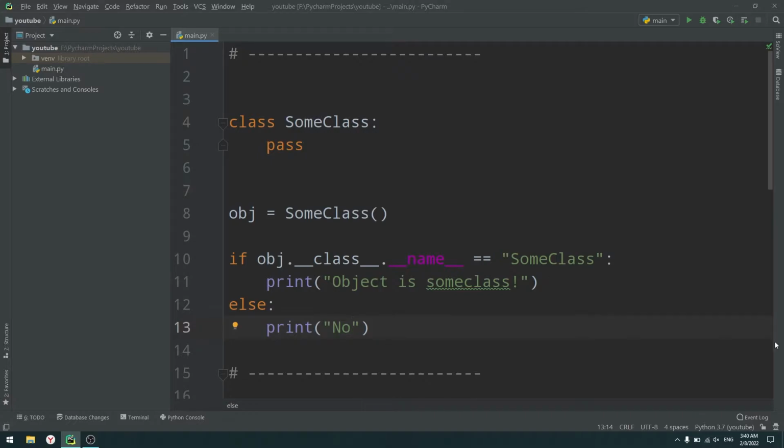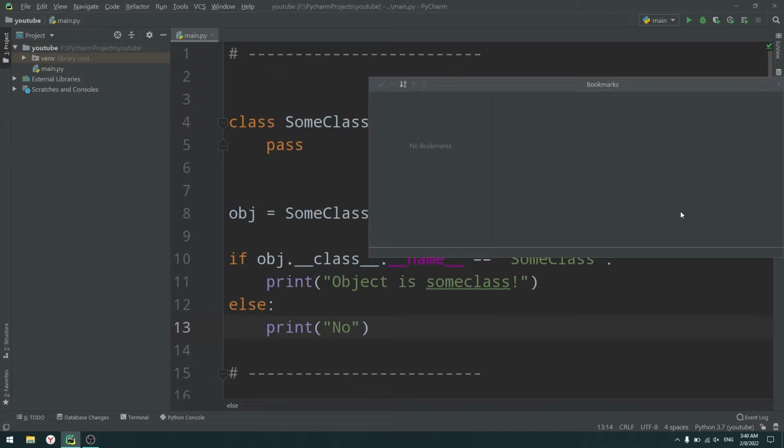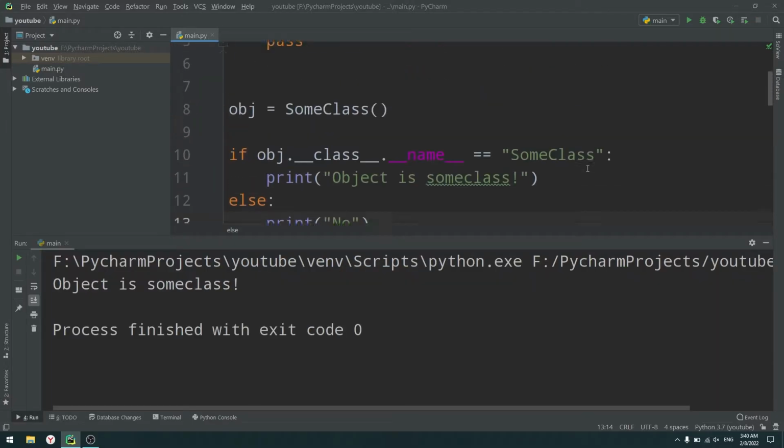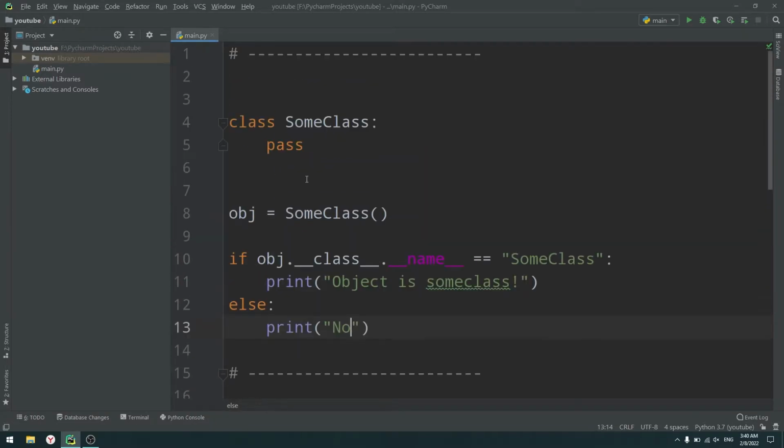So let's run our code, and let me check that we don't have anything else that would interrupt our experiment. Object is SumClass. You may say, all right, everything is great. Yes, everything is great because we received the real result, the result that we wanted to receive. However, that code is not the best. It's actually the worst code that you can ever write when you're comparing types.